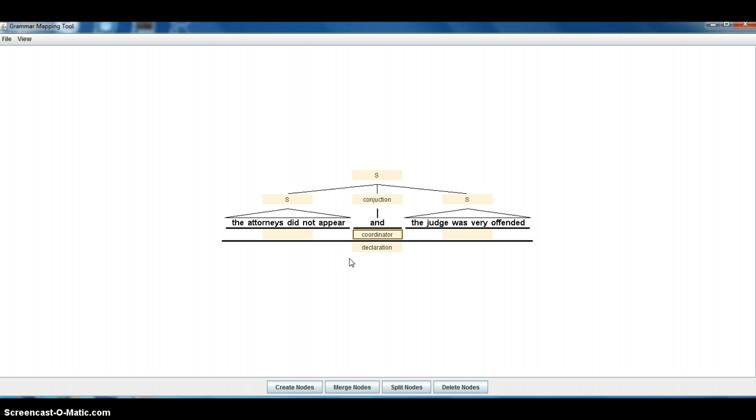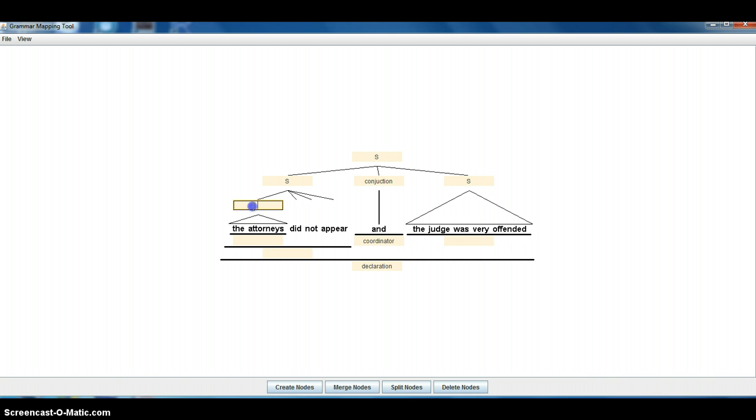Now, the rest is not particularly hard, but we're going to do it. So, the attorneys did not appear. Here we want to break it into the NP and predicate phrase, as we've been doing many times before. So this is the NP subject.